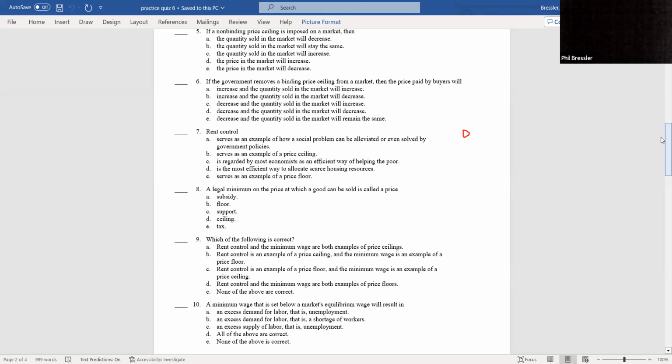Supply is the supply of labor, demand is how many workers people want. They're going to equal each other. An excess supply? No. If you supply 50, quantity demanded is going to be 50 because you're at the equilibrium. None of the above are correct, as we talked ourselves through.